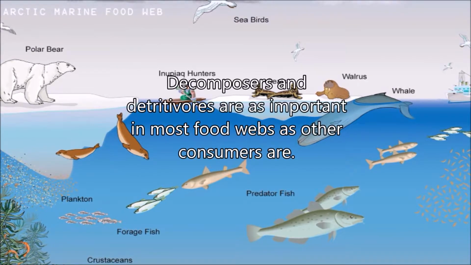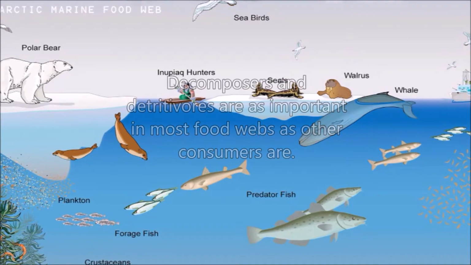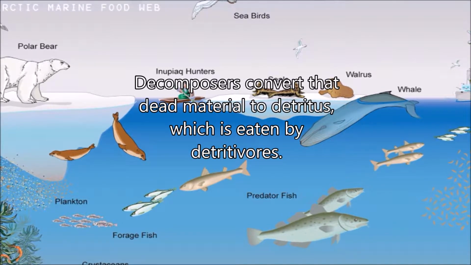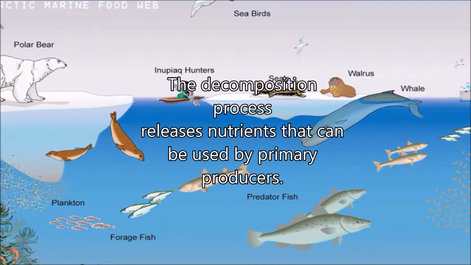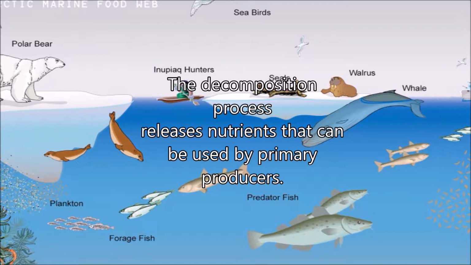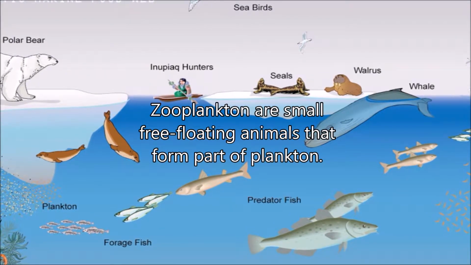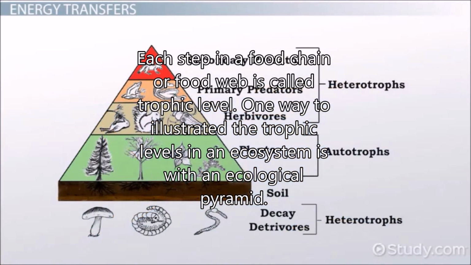Decomposers and detritivores are as important in most food webs as other consumers are. Decomposers convert dead material to detritus, which is eaten by detritivores. The decomposition process releases nutrients that can be used by primary producers. Zooplankton are small free-floating animals that form part of plankton. Each step in a food chain or food web is called a trophic level.